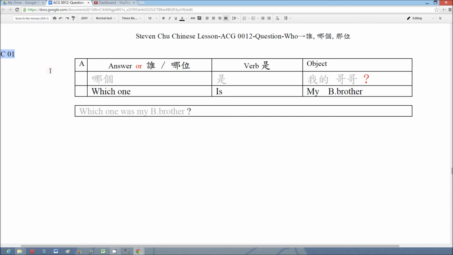This example is also from the conversation 1. 哪个是我的哥哥? Which one was my big brother? We put the question word at the position of the subject. We use the verb 是 and then the object.